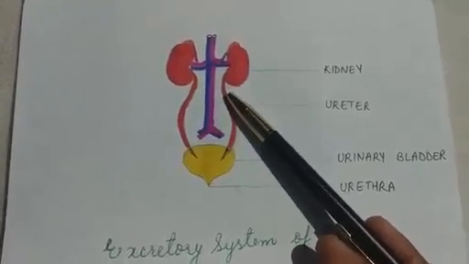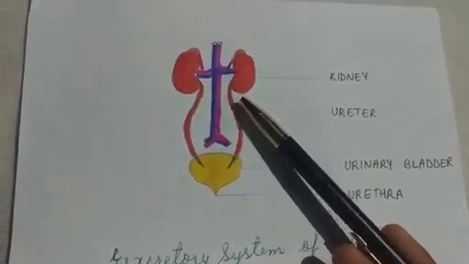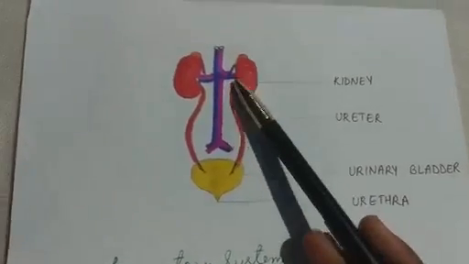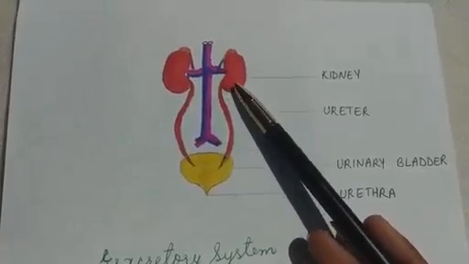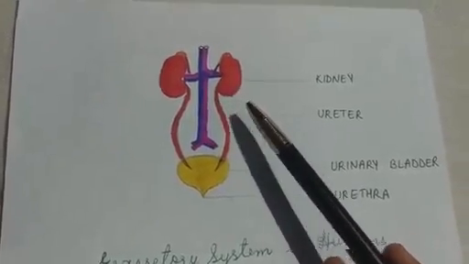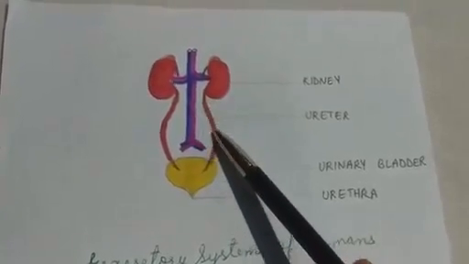They filter the blood and pass the waste products through the ureter in the form of urine. So what does kidney do, children? It filters the blood and it passes the waste products through the ureter. See, this is the ureter, in the form of urine.